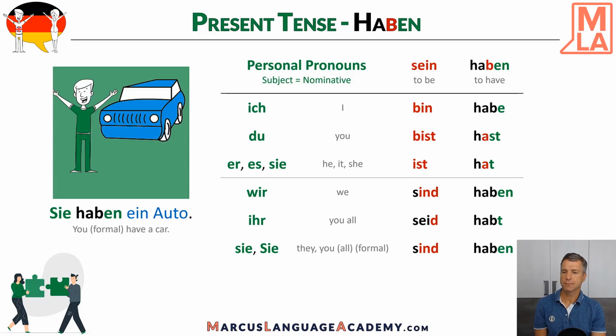And the formal way, the same thing. Sie, you, formal. Sie haben ein Auto. Or I talk to several people. Sie haben ein Auto. You all, in the formal way, have a car.